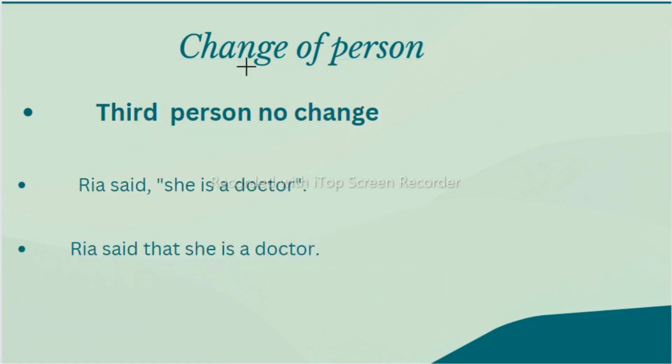Now, let's see the changes of person. Third person, no changes, because Ria said this is a third person after inverted commas. If you find third person, no changes will be there, same as it is subject. Ria said, she is a doctor. Remove these inverted commas and commas, write that in place of this. She is a doctor, same as it is, because it is in simple present tense. The simple present sentence will never change in indirect speech, same as it is. Ria said that she is a doctor.